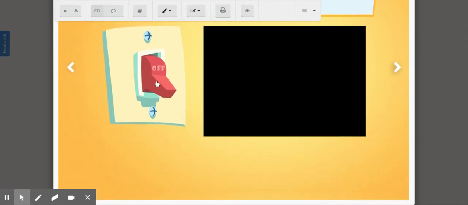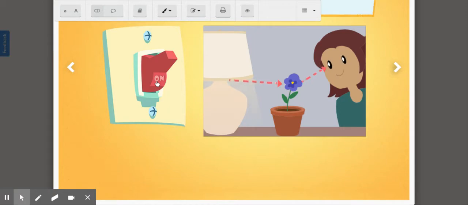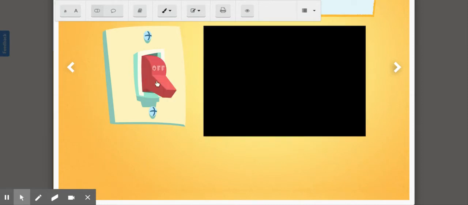So this is showing we click the light on and we can see the objects around us because the light is reflecting off those objects. If the light is off, it's complete darkness. If we have no light energy, we can't see anything.